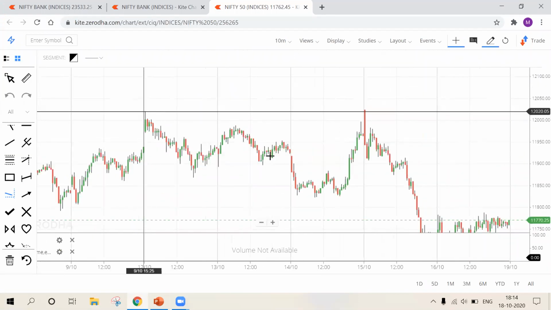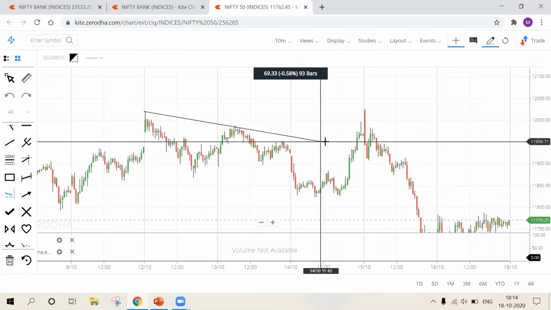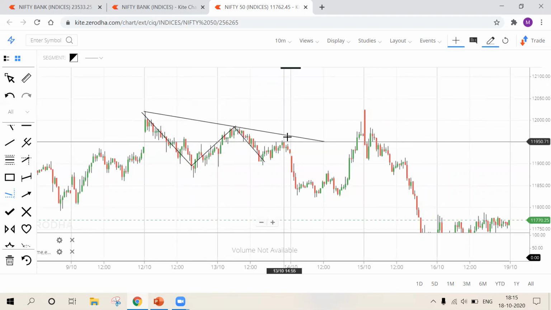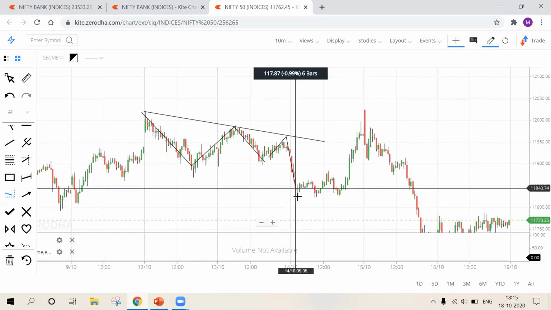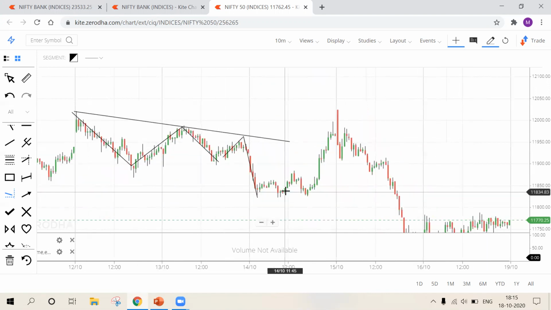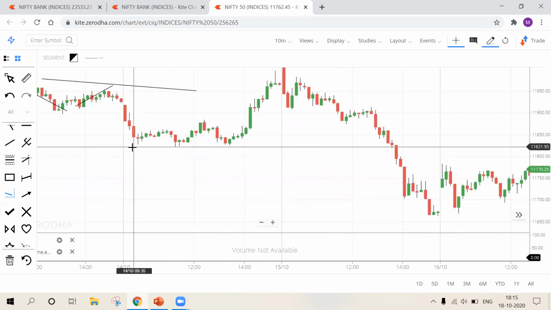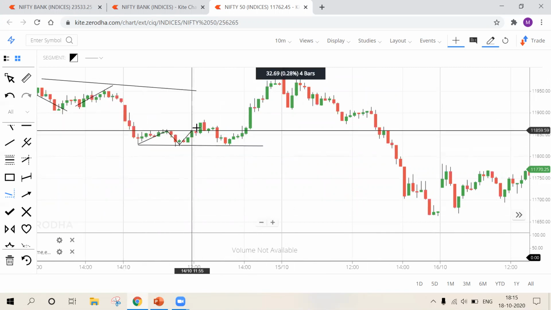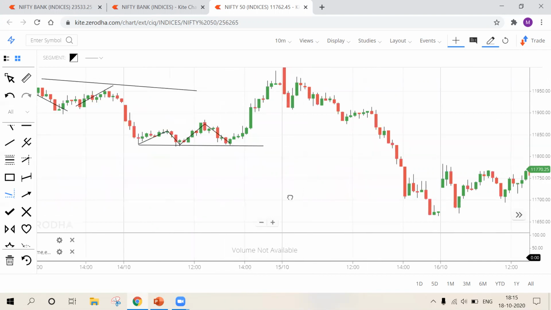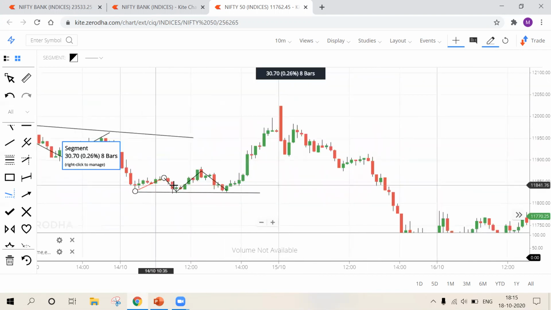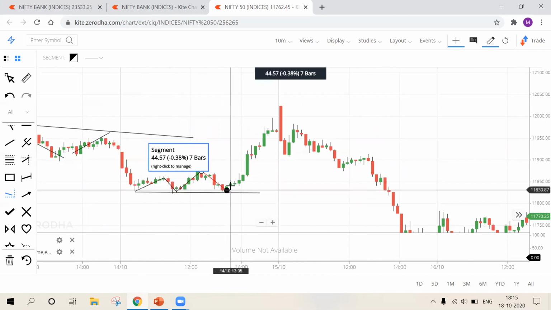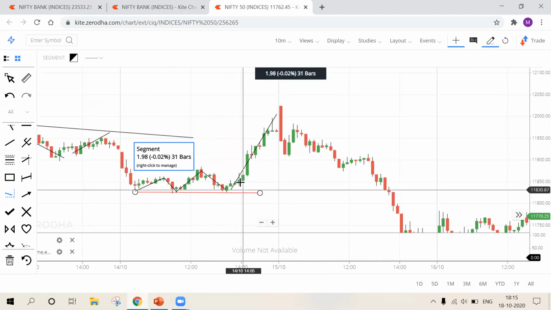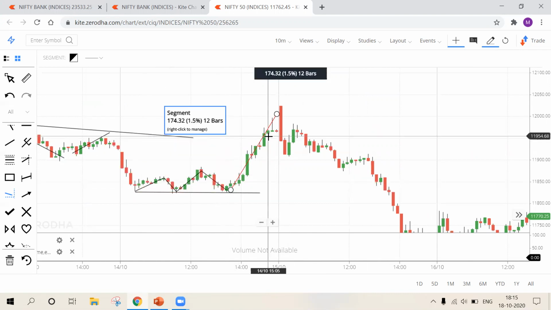I have selected the trend line and connected it. Now see, this is reaction number one, this is reaction number two, and this is reaction number three. Look at the fall. Again, I'm going to delete this and draw another trend line here. This is reaction number one, this is reaction number two, and this is reaction number three. And look at the movement. Rejection from the third touch point will be huge in the Elliott wave strategy.